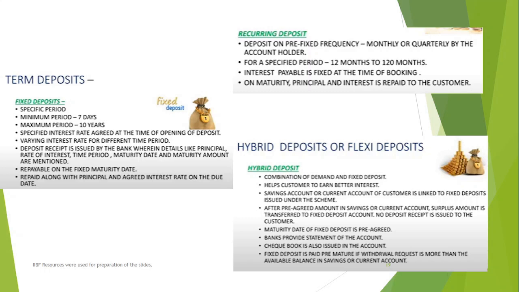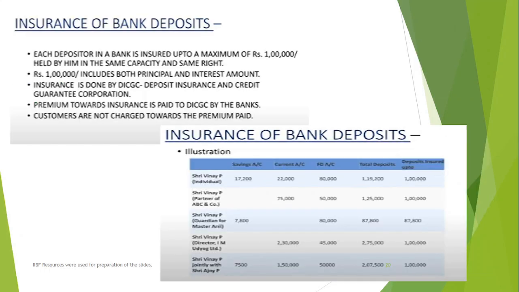Now, the system is so dynamic that they are coming up with certain recurring deposit schemes where you can even increase your installment amount over time. For that you have to consult your respective banker. Now, next you have the hybrid deposit or flexi fixed deposit, which I already discussed with you in the previous segment on demand deposit, because a flexi fixed deposit is also a type of demand deposit, where you're getting a high rate of interest with a withdrawable facility from a nearby bank ATM. So this hybrid also goes into term deposit, because initially when we make this deposit, it is usually made for a longer tenure, but it can be prematurely withdrawn at any time. Okay, so hence it is also in term deposit.